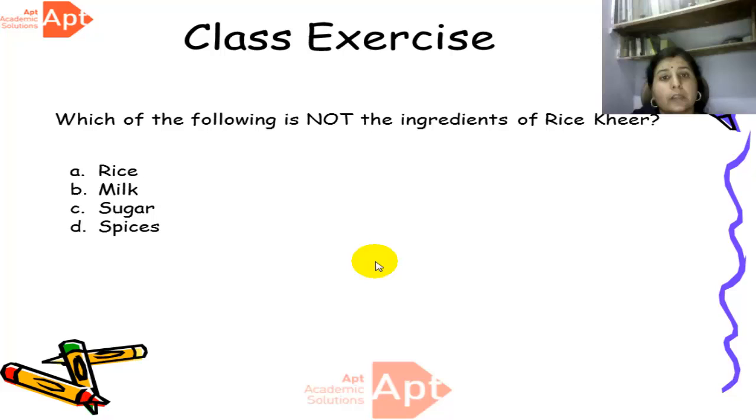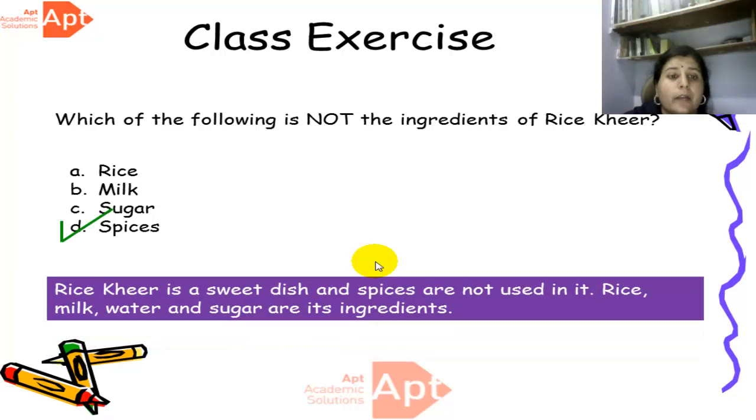Now let's have a class exercise. All of you know the rice kheer, and all of you like it, right? Now, what are the ingredients we use to prepare this kheer? Which among the following do we not need? Rice, milk, sugar, spices. These are the 4 options. Yes, spices are not used to prepare rice kheer because rice kheer is a sweet dish and we only need rice, milk, water and sugar. So rice, milk, water and sugar are the 4 ingredients which we need to prepare a dish, that